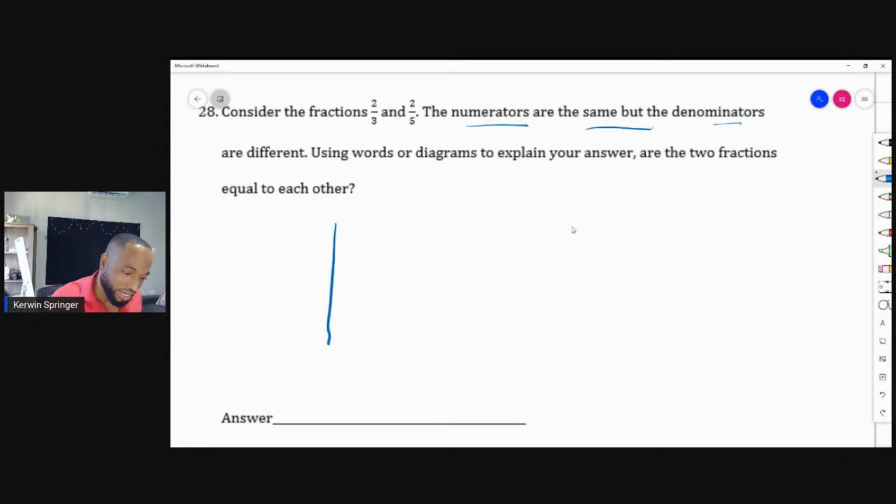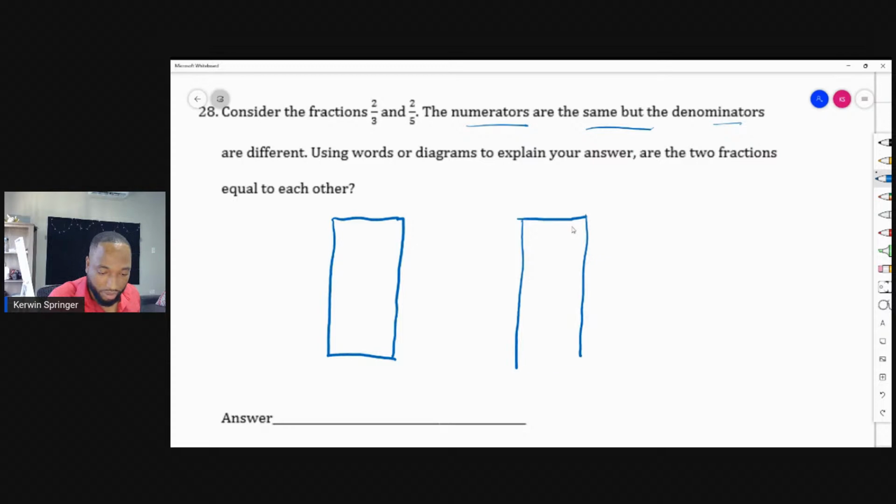Well, we hit them with diagrams again. The reason I like to use this diagram is because you should be comfortable with it in SEA, because it's the diagram that you will use to explain your unequal sharing question when it pops up. So I will divide this one into 5 parts, and I'll divide this one into 3 parts. Both are the same size rectangle. I will shade 2/3, and then I will shade 2/5.